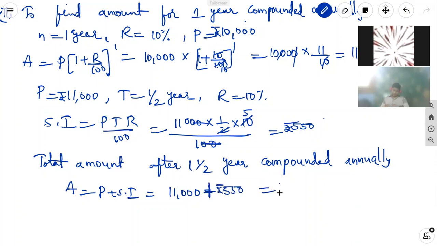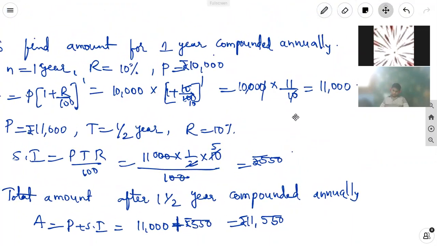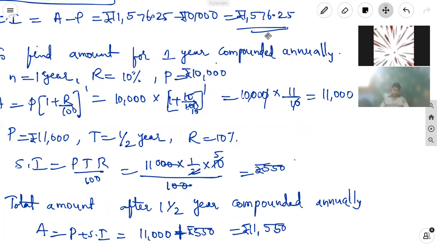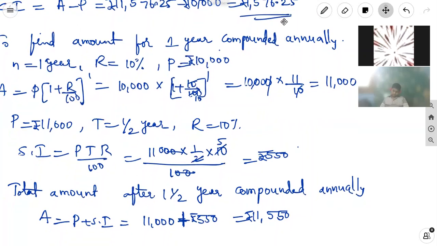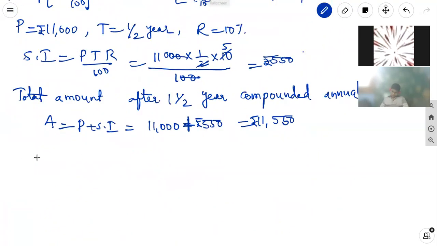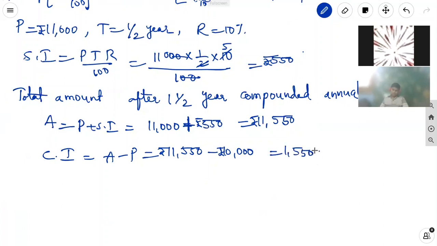That is equal to 11,550 rupees compounded annually. Here the compound interest is equal to amount minus principal, that is 11,550 minus 10,000 rupees, equal to 1,550 rupees compounded annually.